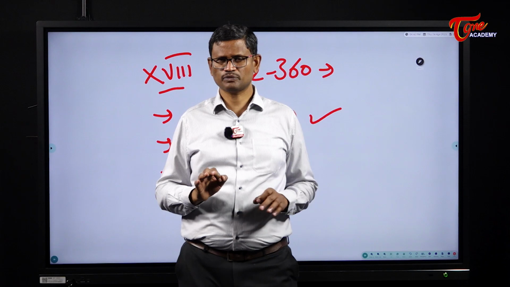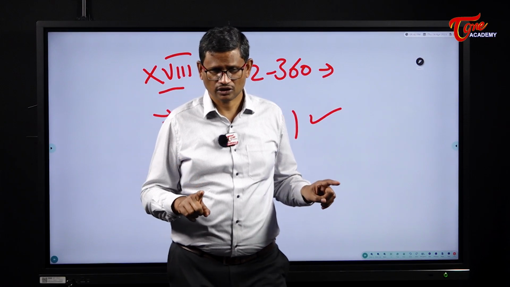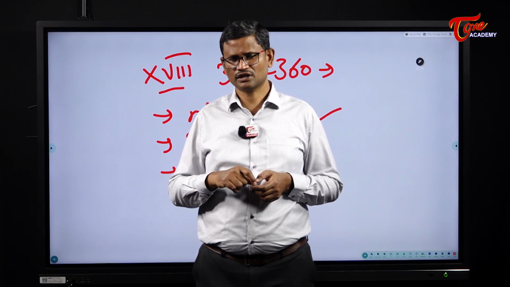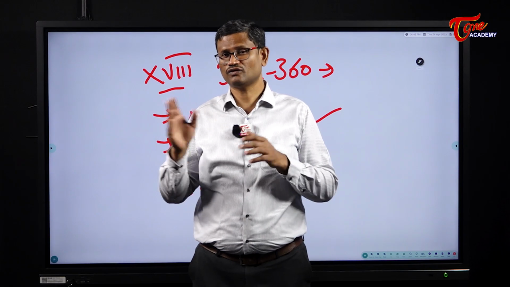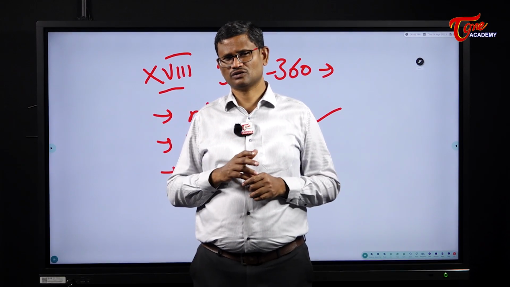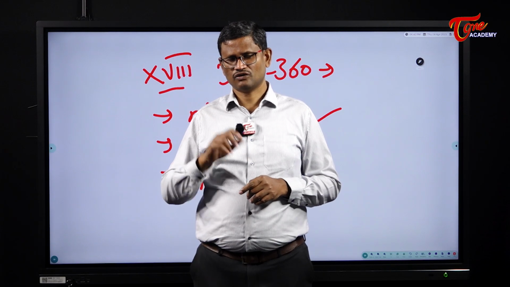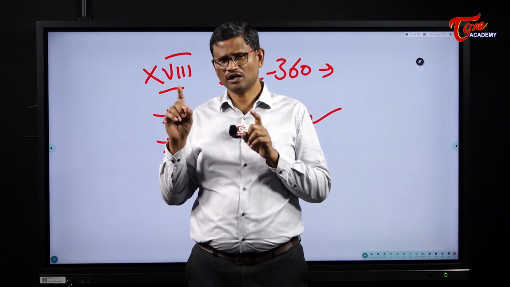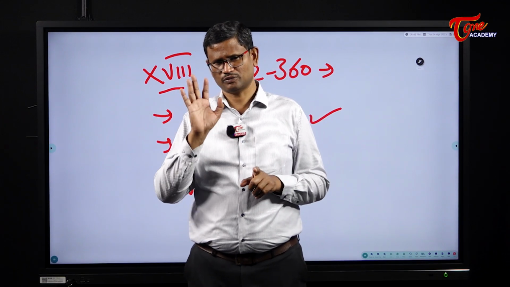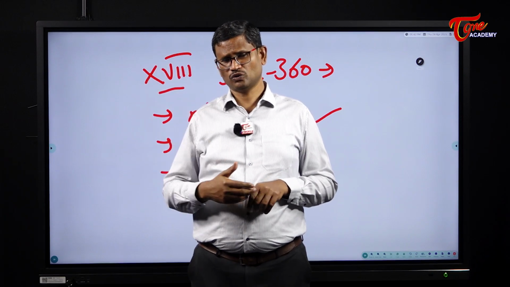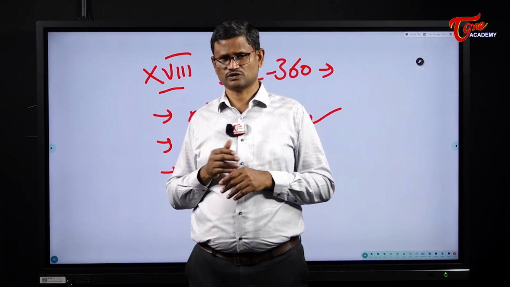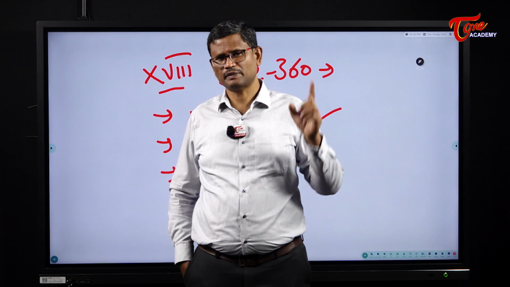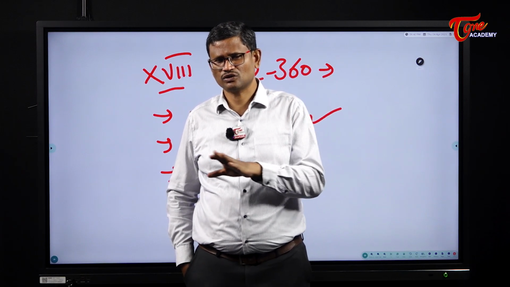So once there is a constitutional breakdown in any state, the union government through the President of India can declare president rule. Here the president rule can be declared either on the basis of the report of the governor or even otherwise. Then who can declare president rule? The president can declare president rule. And once president rule is declared, it can continue in operation for 2 months. Within 2 months, Parliament shall approve president rule by simple majority. If Parliament gives approval, then it can continue for 6 months. And if the Parliament gives approval, it can continue for another 6 months, maximum 1 year. So beyond 1 year, the president rule cannot continue.